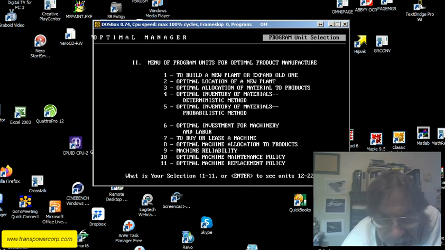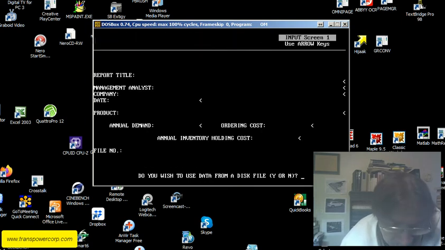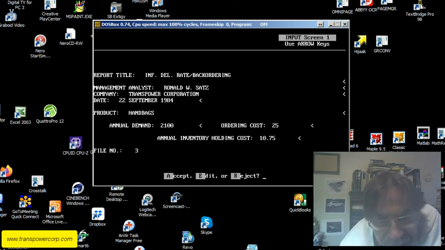Okay, either exit, come back into optimal product manufacturer, go to 4, optimal inventory materials, deterministic method. Skip the description. Let's load in file 3. Edit this. This will be infinite delivery rate with back ordering. So that's name, company, date, handbags again. 2100 is annual demand. Ordering cost is 25, and average inventory holding cost is 10.75.